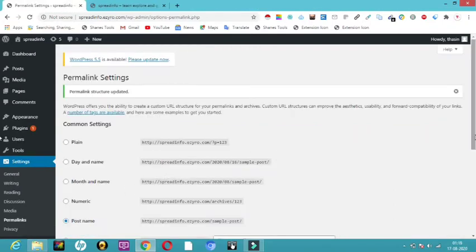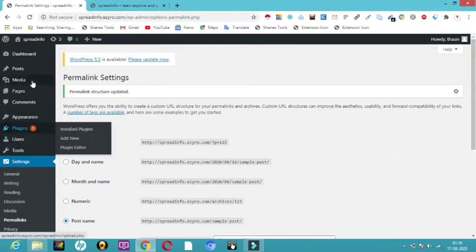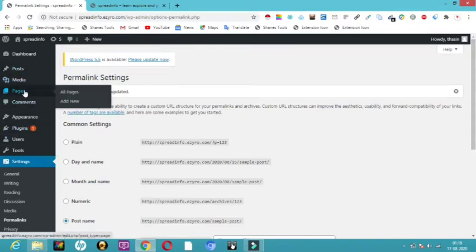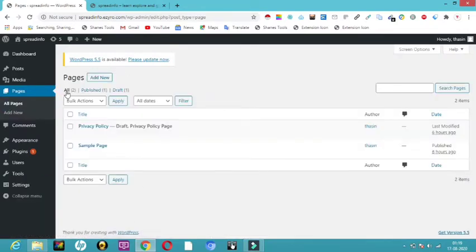Now the changes are made, and now what I'm going to do is create a page over here. So let me see, a default page is given there. So I'm going to click on pages and all pages. Here you can see privacy policy and also a sample page has been created for us. I don't want these 2 pages here, so I will just put a tick mark over here, and I'll make it a bulk action.